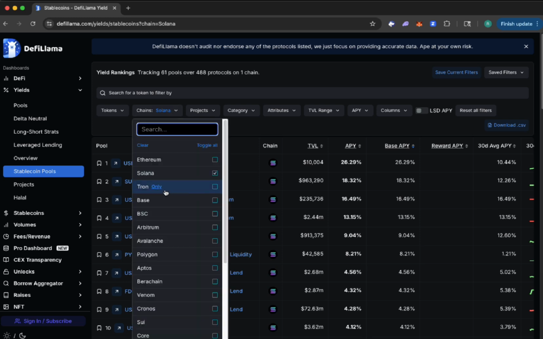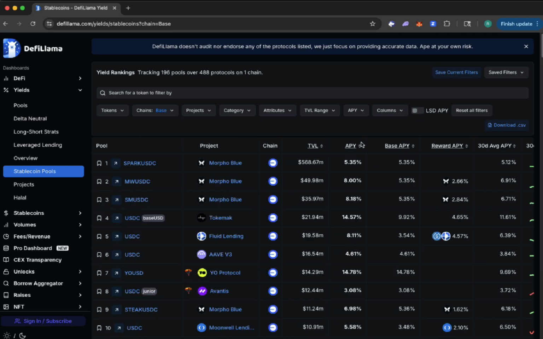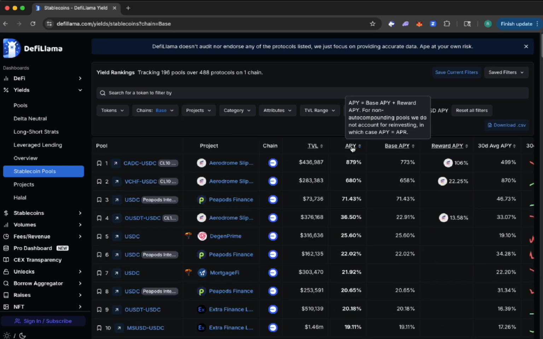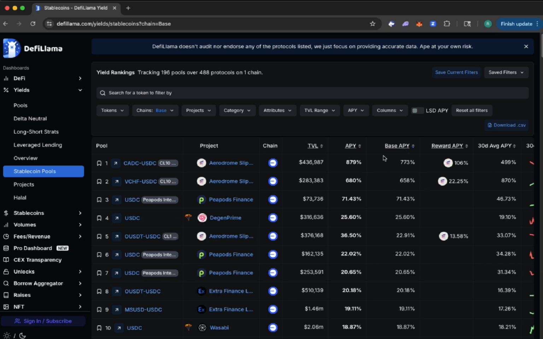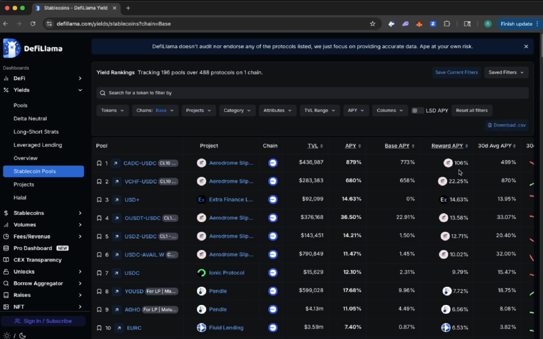But here's how I look at things. You can take a look at what's on the Base blockchain, and again, you can do the same thing. Take a look at the APY, the base APY, and if you like, the Reward APY, to see what the highest Reward APY is. Sometimes those are really cool, where you've got a protocol that is trying to grow really quickly, so they're really incentivizing you to put assets in the protocol, and they're paying out a lot of money for it. You can get super high APYs with those. If I do those, I generally sell the rewards really quickly because I don't like volatile assets. The whole point of this is to stay stable. But that's basically how I look at it.